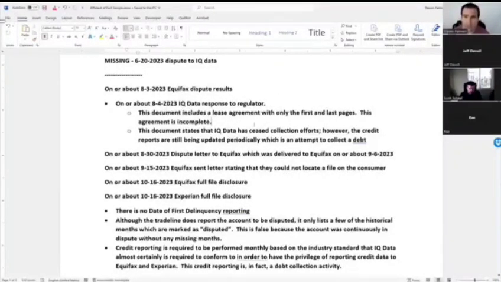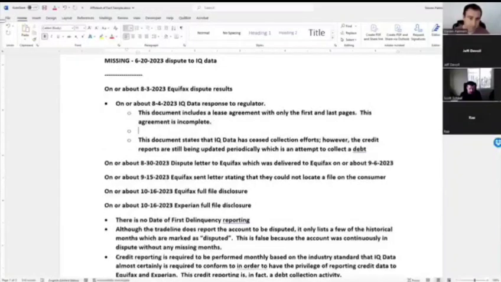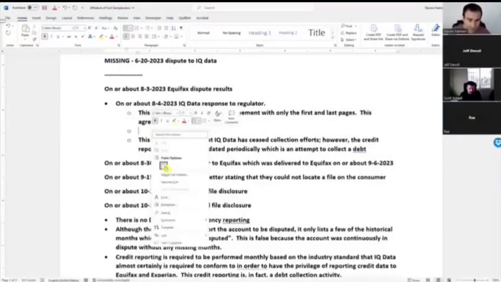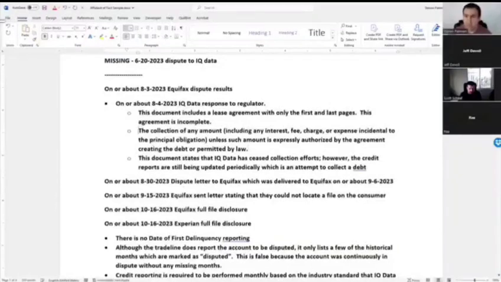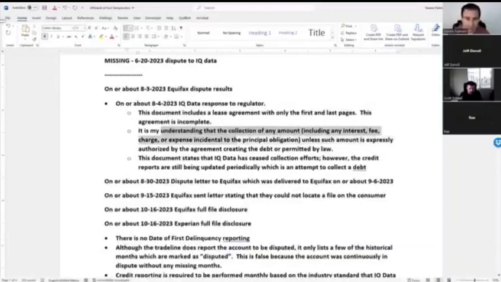This document includes a lease agreement with only the first and last pages. This agreement is incomplete. So we'll paste in here that thing that I just copied. And again, this is a statement of fact, if it's an affidavit. So the statement of fact would be, it is my understanding that. Okay, so now we're not accusing them of violating any law. We're not even citing the law, but we're quoting the law, but we're not saying we're quoting the law. So it's my understanding that the collection of any amount, and they're trying to collect interest, including the interest fee charge, unless it's an amount expressly authorized by the contract, the debt.